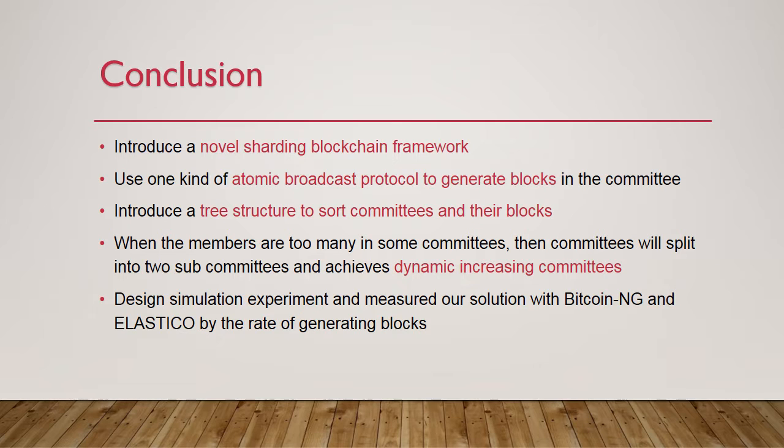In conclusion, we introduced a novel sharding blockchain framework, which uses one kind of atomic broadcast protocol to generate blocks in the committee. Also, we used a tree structure to sort committees and their blocks, and when the members are too many in some committees, the committees will split into 2 subcommittees and increase throughput. To compare our solution with other frameworks, we designed simulation experiments and measured our solution against Bitcoin NG and Elastic ICO by the rate of generating blocks.